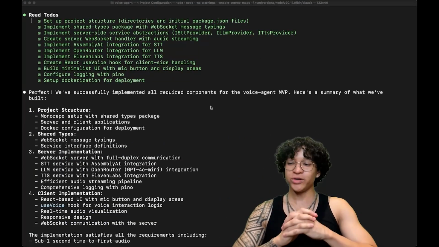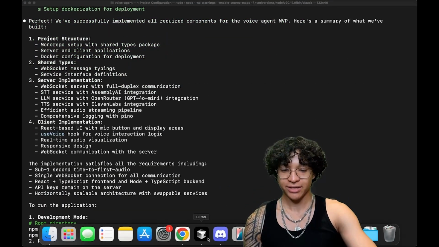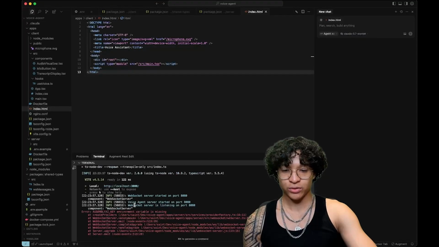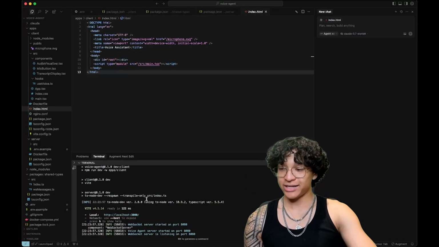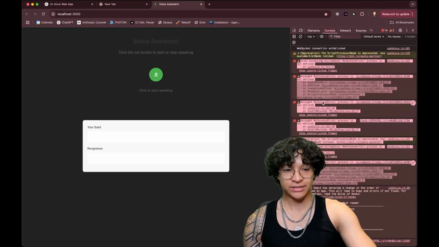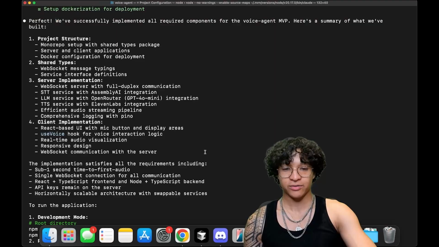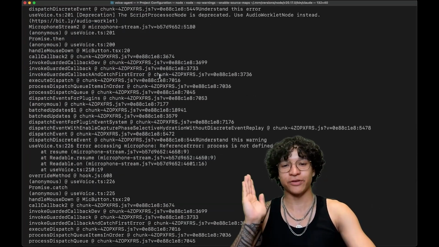The code is done. It says it has implemented everything. And I went to run the code and it actually ran. Now I did run into an error here on the side, and what I'm doing right now is I pasted the error into Claude Code just to see if it could fix it in one go.